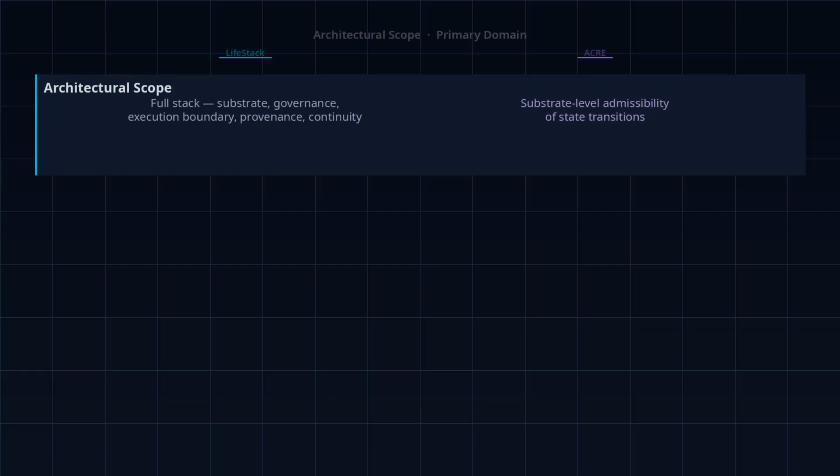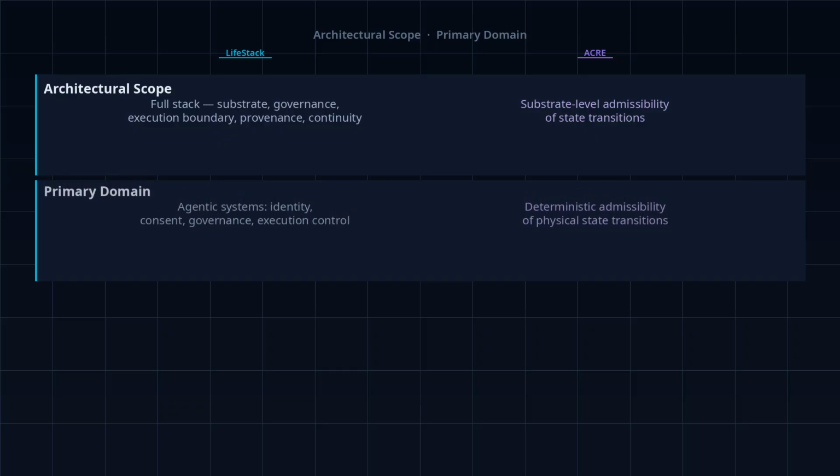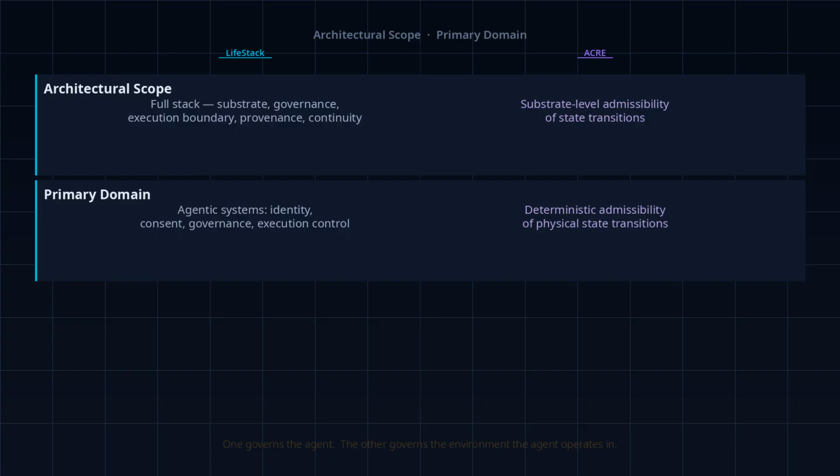LifeStack's primary domain is agentic systems: identity, consent, governance, and execution control. ACRE's primary domain is deterministic admissibility of state transitions. One governs the agent. The other governs the physics of the environment the agent operates in. At the mathematical core, LifeStack defines an agent as the triple of codons, kernel, and phylatus coherence field. ACRE's minimal ontological identity is a matter-to-energy ratio.